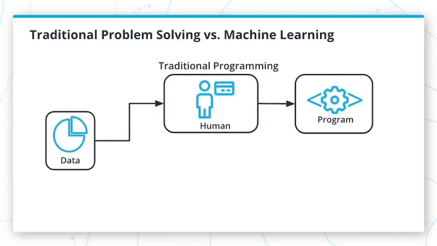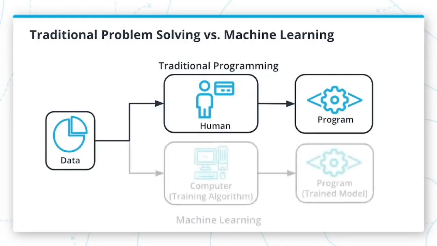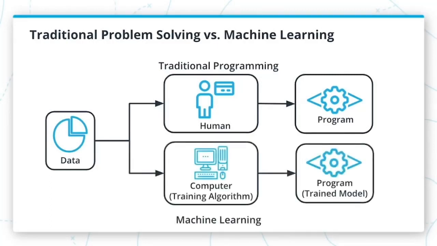For example, imagine the challenging task of writing a program which can detect if a cat is present in an image or not. Traditional problem solving would require careful attention to details like varying lighting conditions, different types of cats, colors, etc. In machine learning, we have a flexible component called a model.